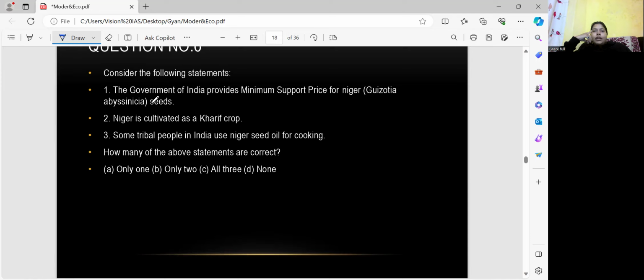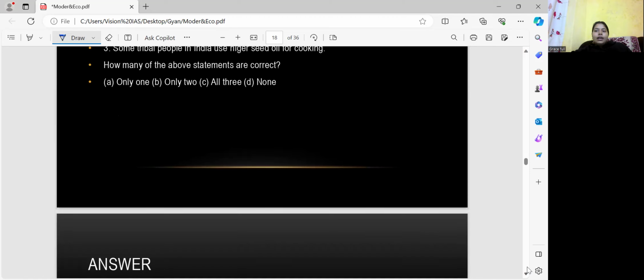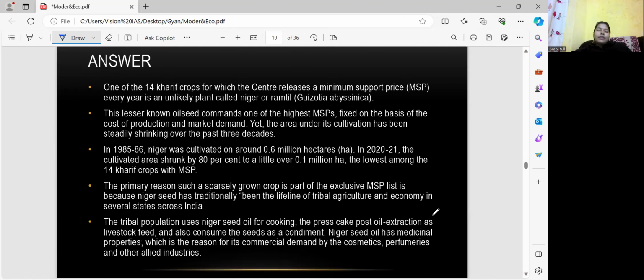Some tribal people in India use the Niger seed oil for cooking. Okay, if you don't know what Niger is, then this can be a difficult question for you. But let's understand and collect some information about Niger. See, there are a total of 14 kharif crops, one of the 14 kharif crops for which the Centre releases the MSP every year, an unlikely plant called Niger or रामतिल.